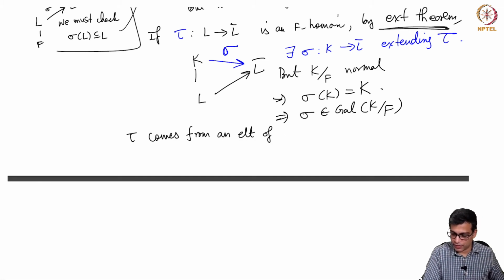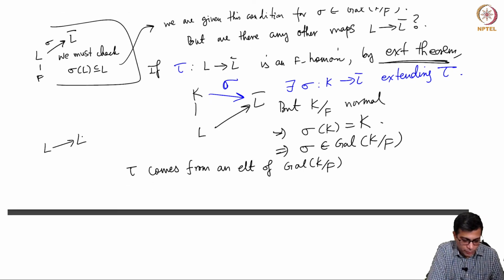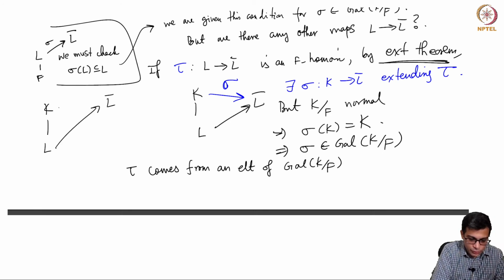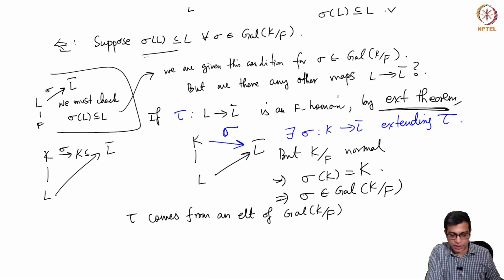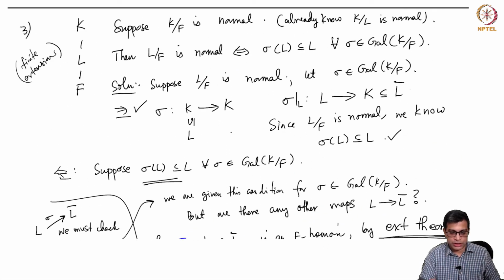I am sorry I am going over this very fast, but I want to do one more example, so I wanted to quickly finish this. Please pay close attention. If you have any map from L to L bar, it must come from a Galois group element, and for those we have this condition. So that means L over F is normal, again by our main theorem about normal extensions. So in general, if you take a tower of fields where the top to bottom is normal, the bottom half is not necessarily normal, and this gives you a condition for checking normality.